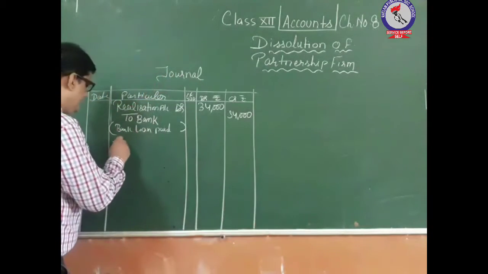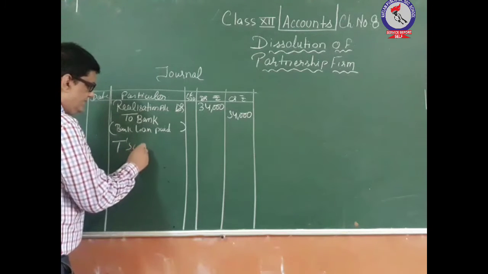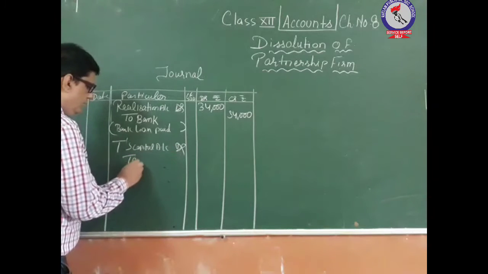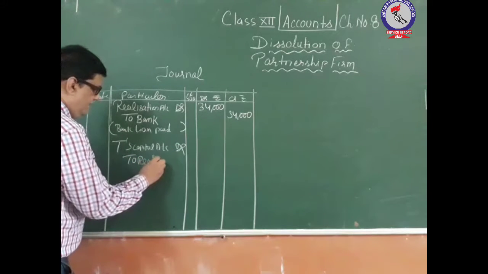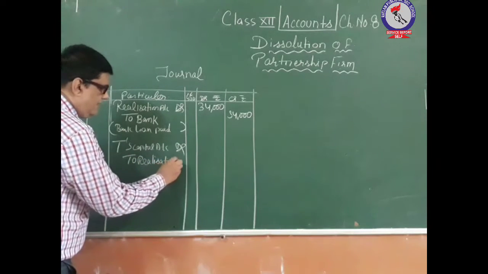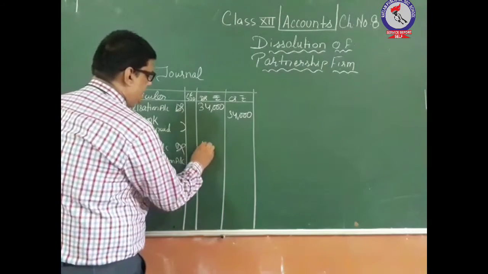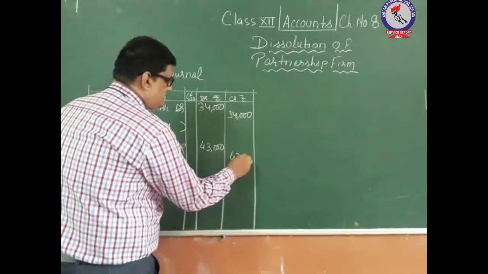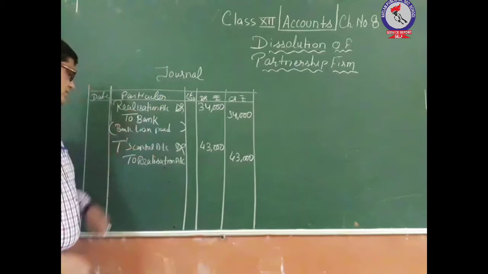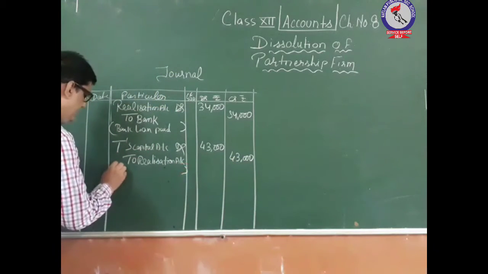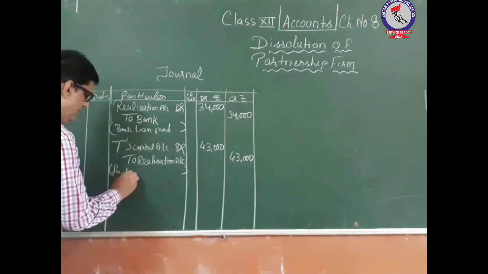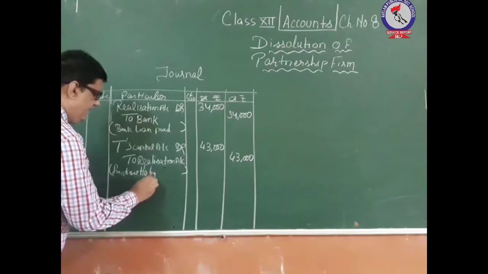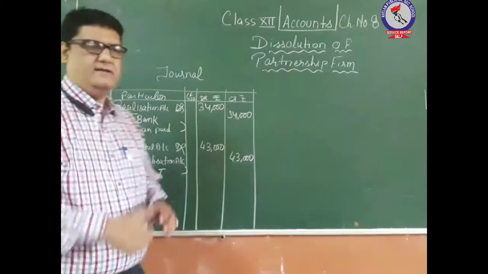So it is T's capital account debit to realization account worth rupees 43,000. So this furniture was taken by T for rupees 43,000. Narration: furniture taken over by T.